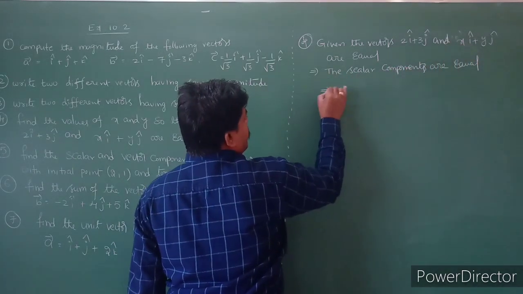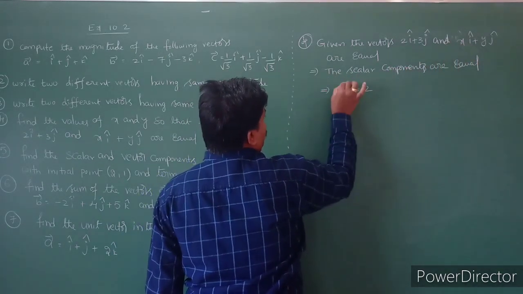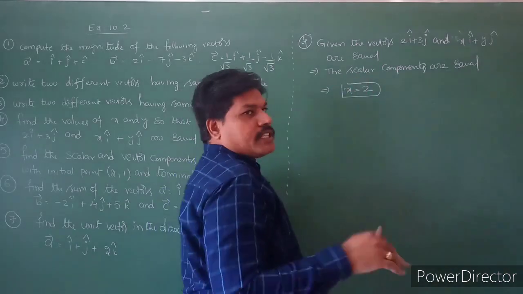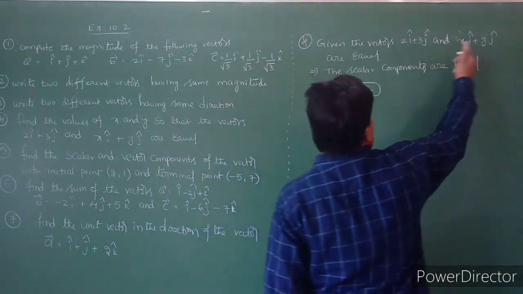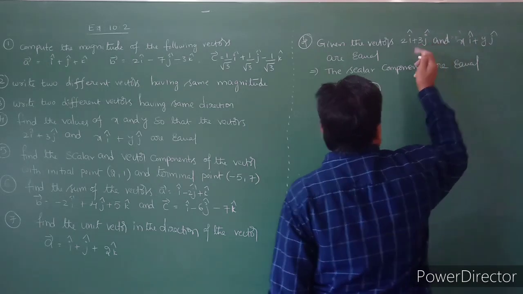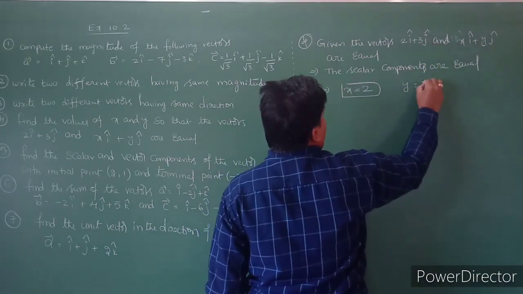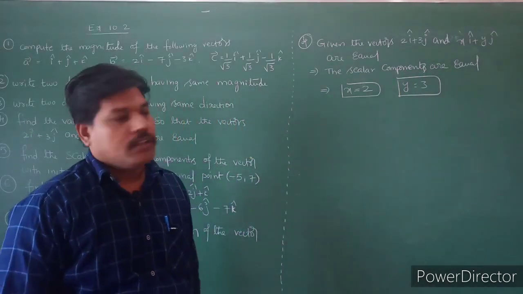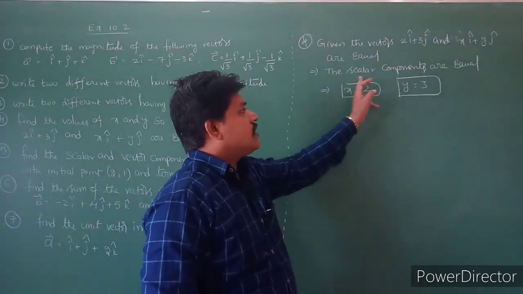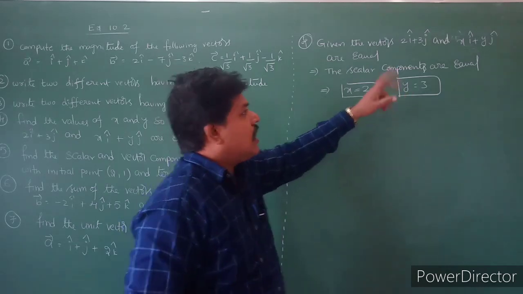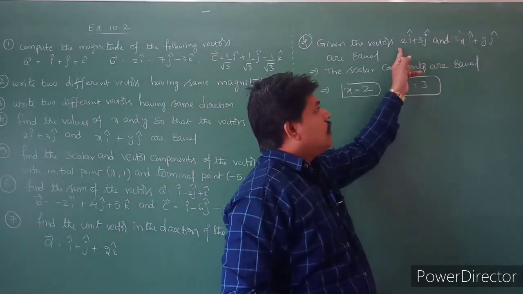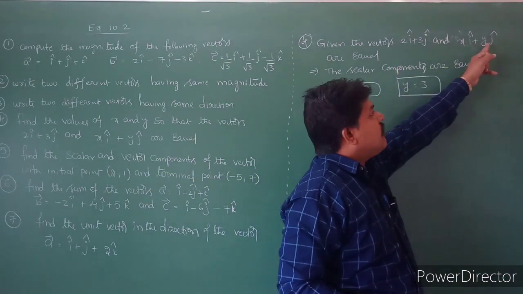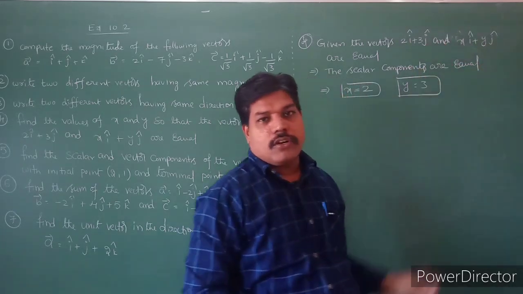That implies x is equal to 2, and the j coefficients are equal. The j coefficient is y and the other j coefficient is 3, so y is equal to 3. If two vectors are equal, the components are equal. So here the two vectors are equal, the scalar components are equal: x is equal to 2, and the scalar component for j is y here and 3 there, then y is equal to 3.